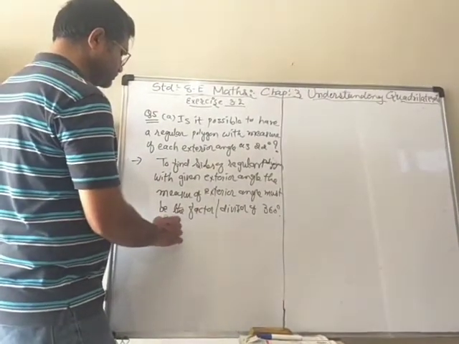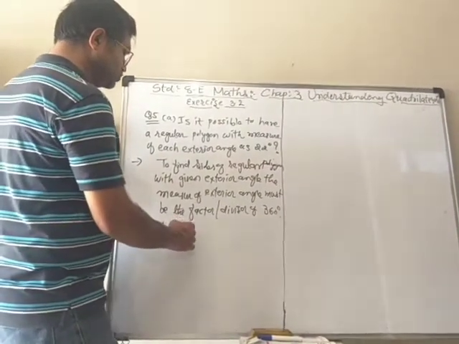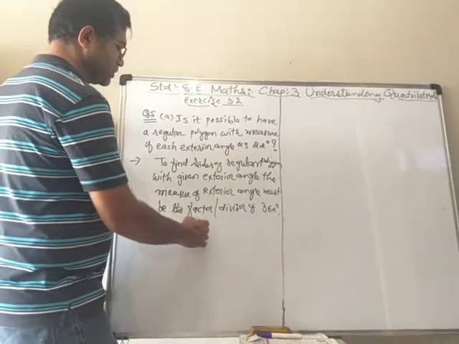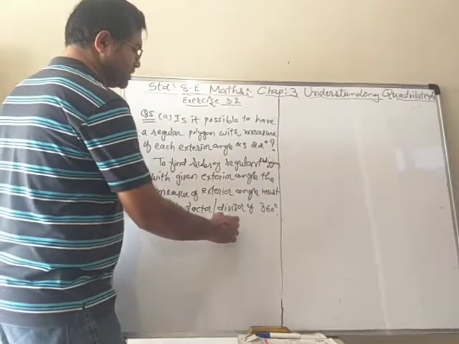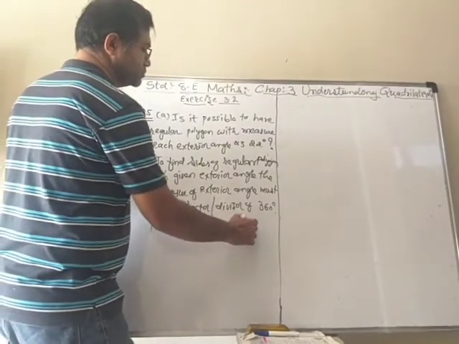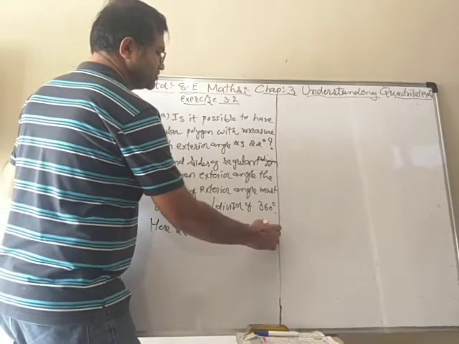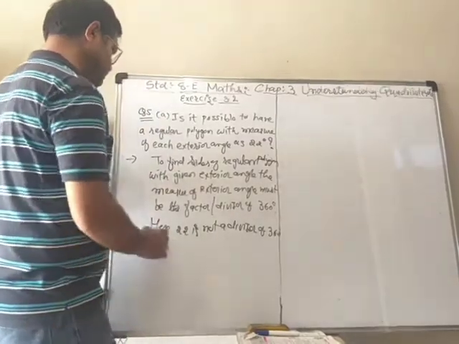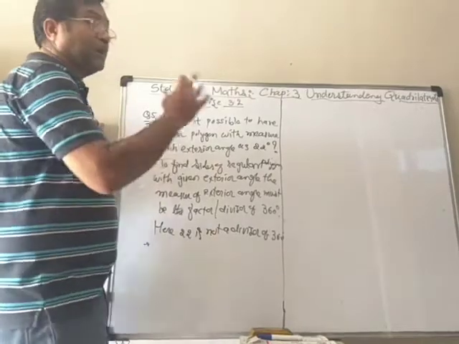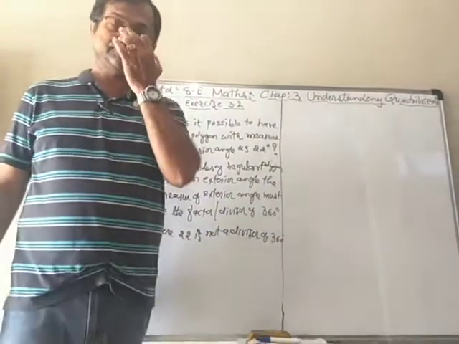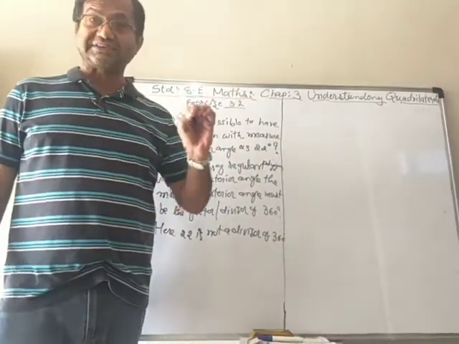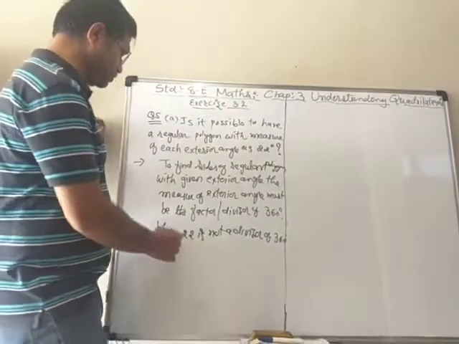Here 22 is not a divisor of 360. Therefore, we cannot have any polygon which has an exterior angle of 22 degree.